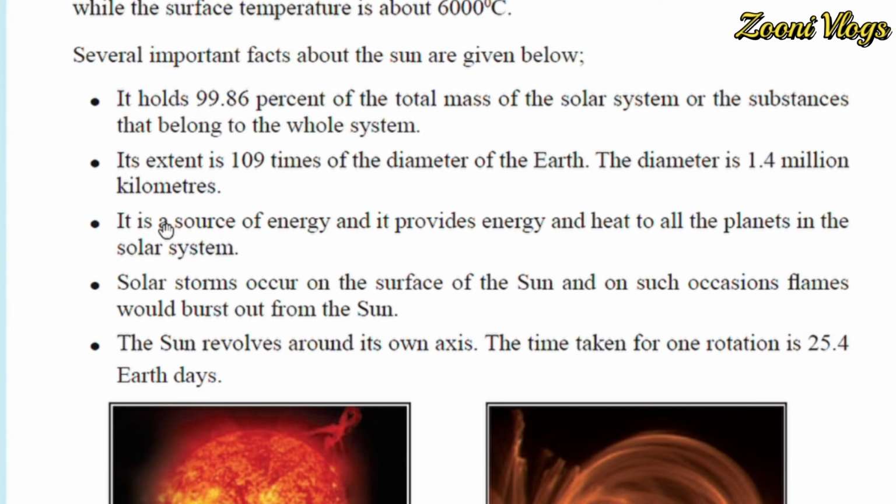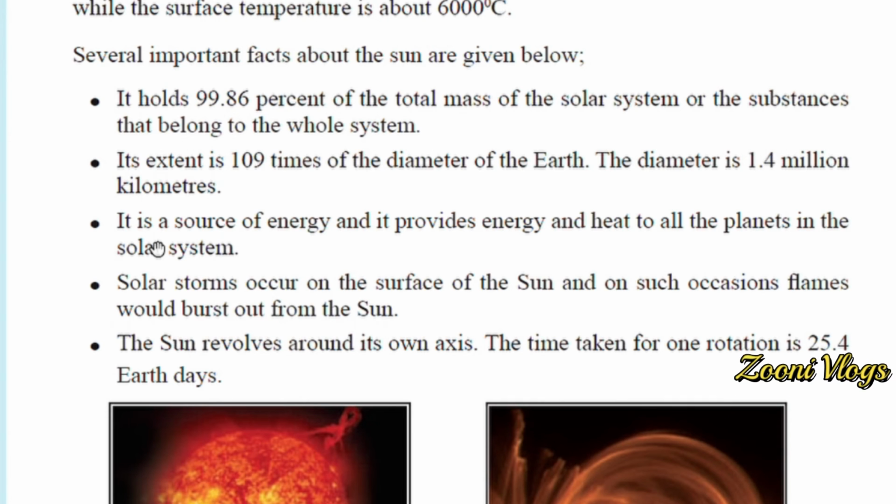Next one, it's a source of energy, and it provides energy and heat to all the planets in the solar system. As we talked already, the sun gives many, uncountable things for us.